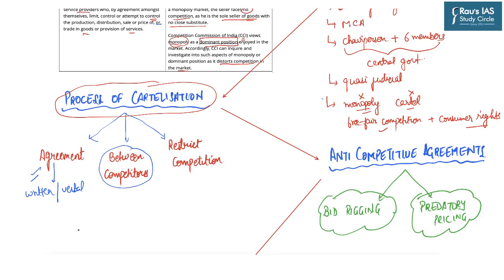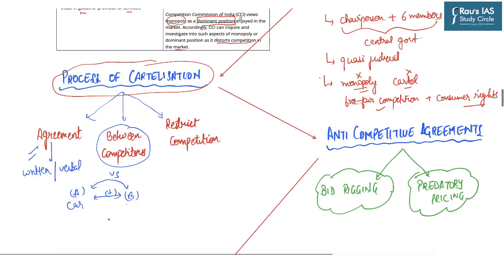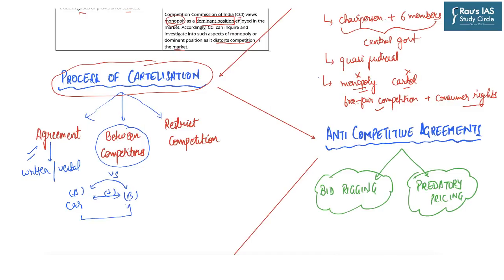For example, if I am a producer of a car of brand A and you are a producer of a car of brand B, now we are competing with each other, but eventually we enter into an agreement that now we will fix the prices of our cars. Hence, now the situation is that competitors have entered into an agreement, which in turn will lead to restrictive competition in the market. So here we can term this agreement as an anti-competitive agreement.